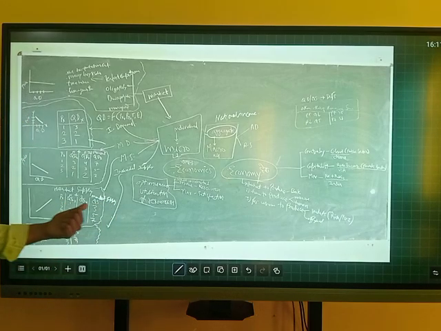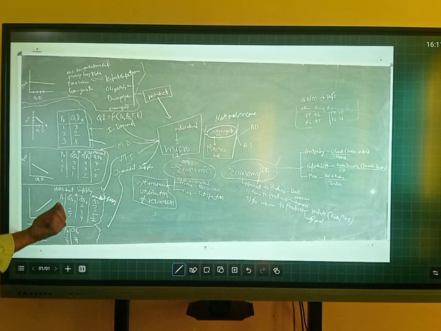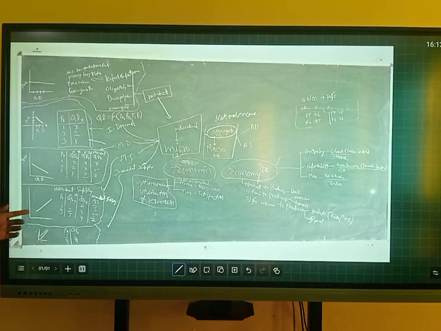Here 1 plus 2 is equal to 3, 2 plus 3 is equal to 5, 3 plus 4 is equal to 7. This means when the price increases, the quantity supplied also increases from 3 to 5 to 7. The curve slopes upward from left to right. The slope of the market supply curve is upward from left to right.